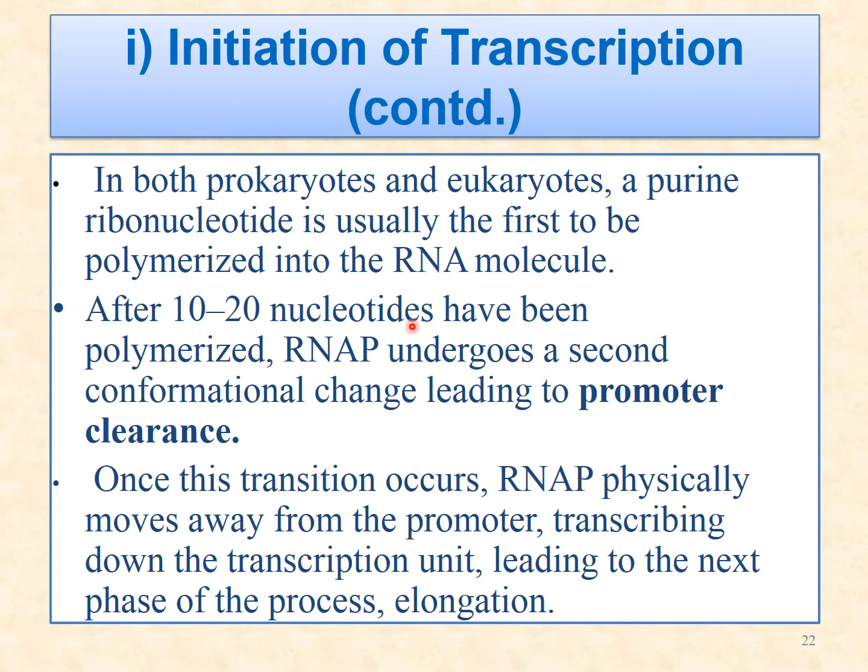Then, when 10 to 20 nucleotides have been polymerized, the enzyme undergoes a second conformational change, which leads to promoter clearance. Then after promoter clearance, elongation starts. So this is the indication for elongation.